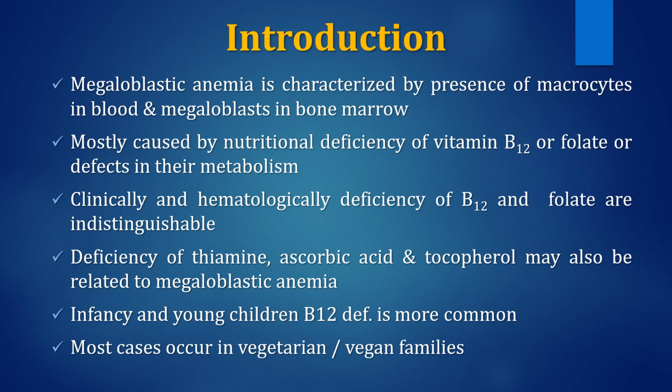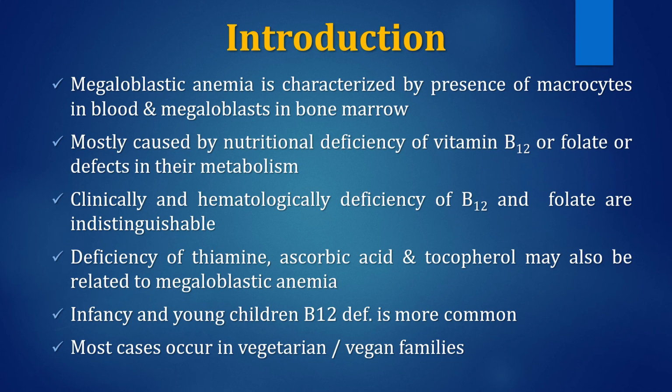In introduction, we can say that megaloblastic anemia is characterized by the presence of macrocytes in blood. The MCV of RBC is increased in this type of anemia. The cell size will be more than 100 or 110 femtoliter, and megaloblasts are present in bone marrow.